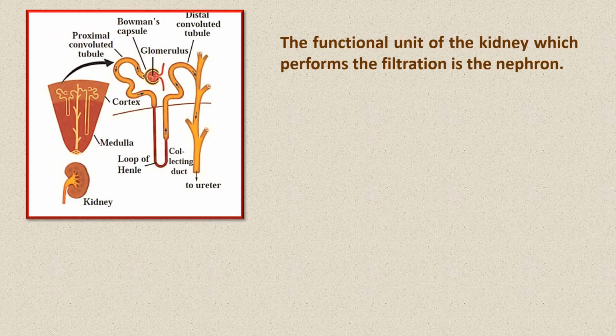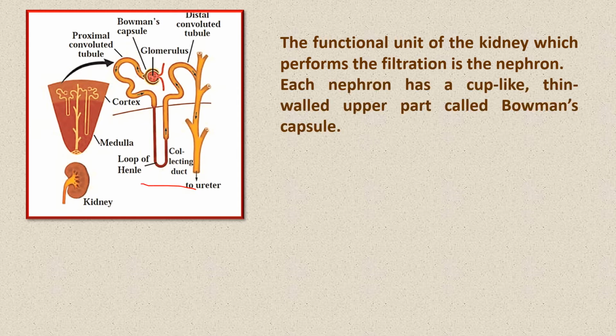The functional unit of the kidney which performs the filtration is the nephron. So the kidney is made of many nephrons. This is the diagram of the nephron here. Each nephron has a cup-like thin walled upper part called the Bowman's capsule. This cup-like structure here is called the Bowman's capsule.